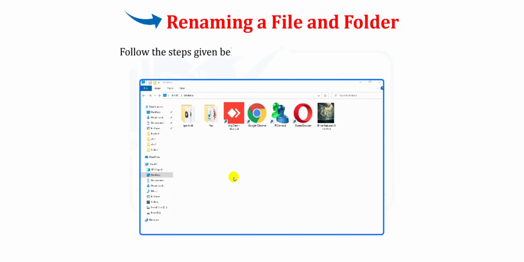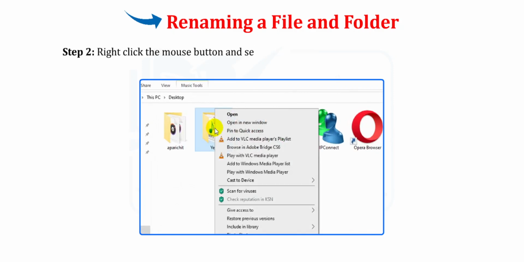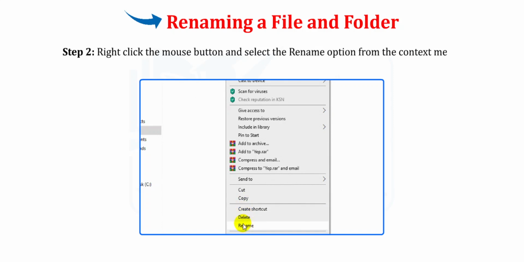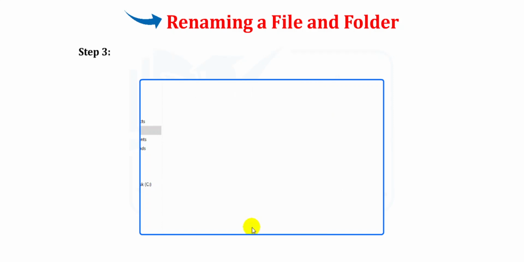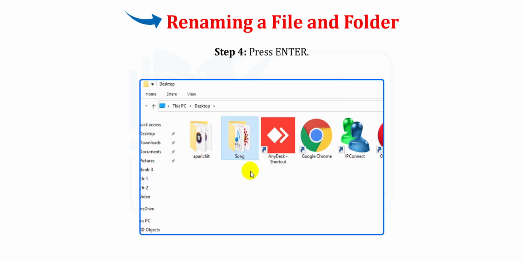Follow the steps given below to rename an existing folder or file. Step 1. Select the folder. Step 2. Right-click the mouse button and select the Rename option from the Context menu. Step 3. Change the name of the folder or file in the box where the blinking cursor appears. Step 4. Press Enter.